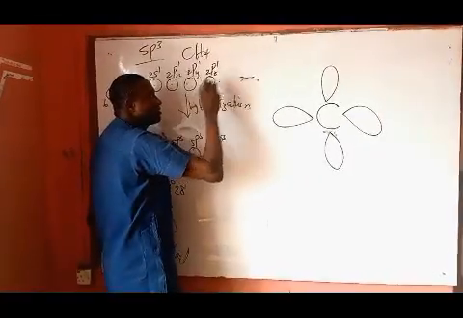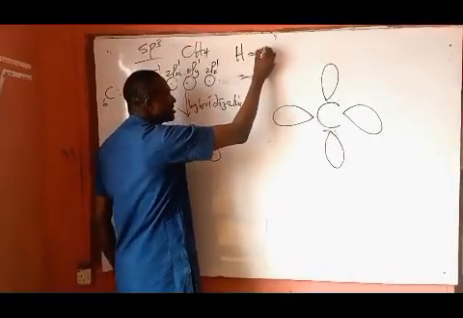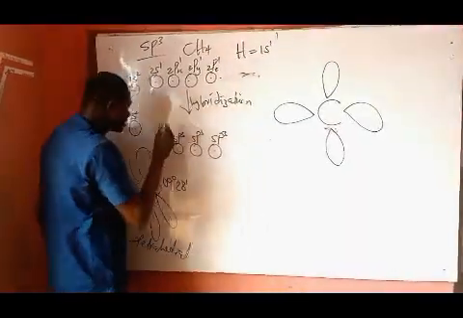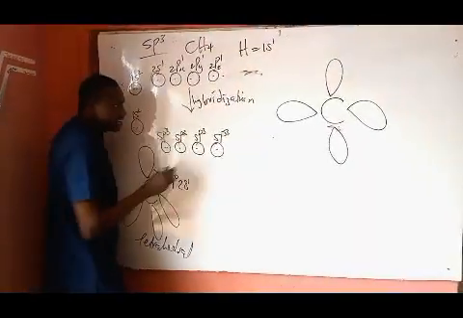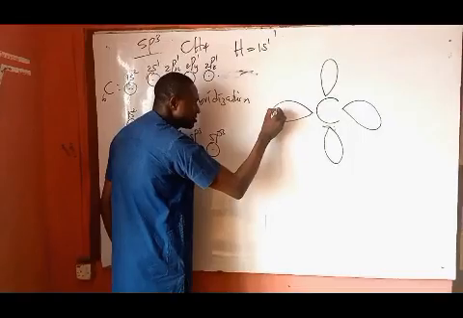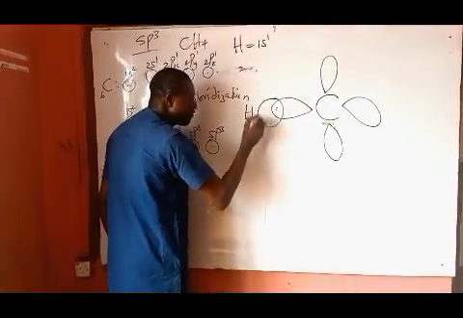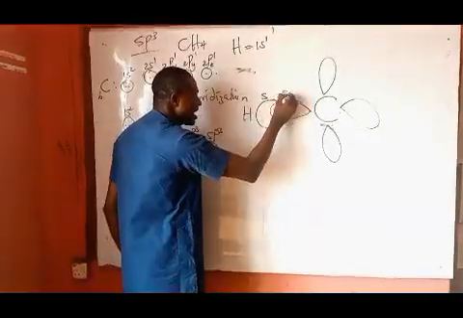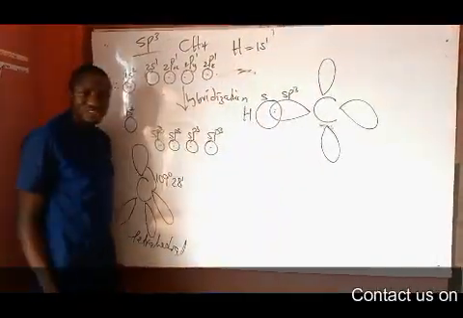Methane contains four hydrogen atoms, and each hydrogen atom has an electronic configuration of 1s1. So the first hydrogen atom donates one electron here. They form a sigma bond, which is a result of overlapping of s and sp3 hybrid orbitals.